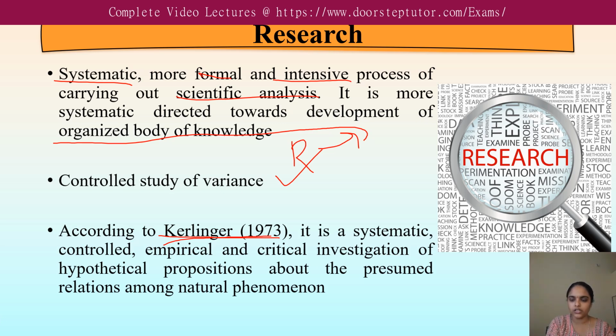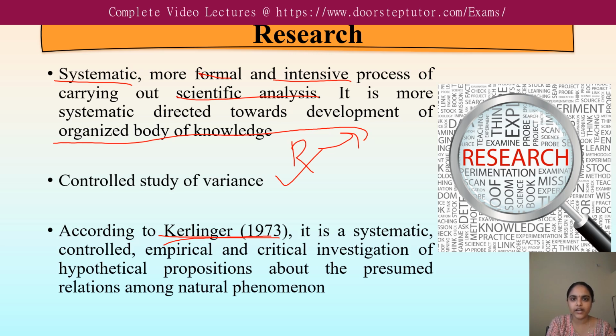Before carrying out research, there are several steps. First, we identify and state the problem. Then we go for a hypothesis, and there are two types: the null hypothesis and the alternative hypothesis. In the null hypothesis, we state that there is no difference between the two types of variables. In the alternative hypothesis, it is understood that there is some difference between the two types of variables.